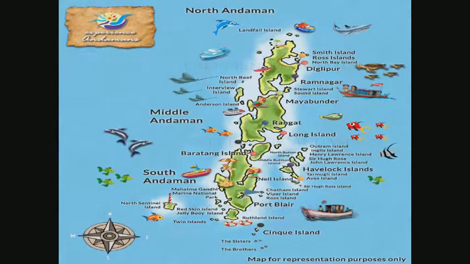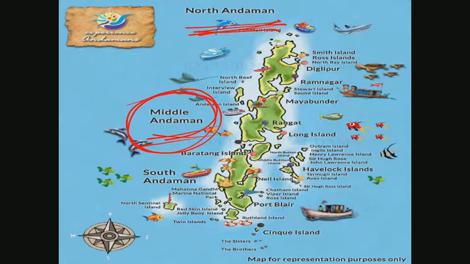And this is the Andaman Island. Here is the picture of the Andaman Islands, with three parts: North Andaman, Middle Andaman and South Andaman.